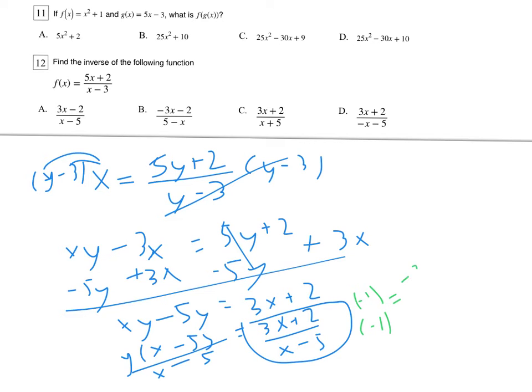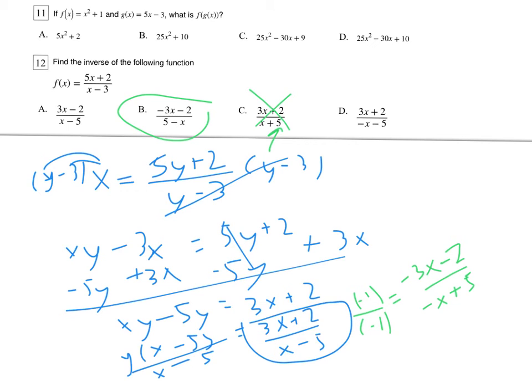It will give you negative 3x minus 2 over negative x plus 5. And so that's an equivalent answer. Obviously, on a fraction, we're always allowed to multiply the top and the bottom by the same thing. And so the answer is then B. I know that this answer looks a lot like C, but it's definitely not C because the 5 there is positive. So don't pick an answer that's close.